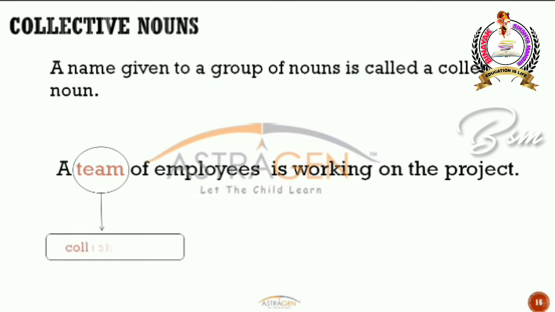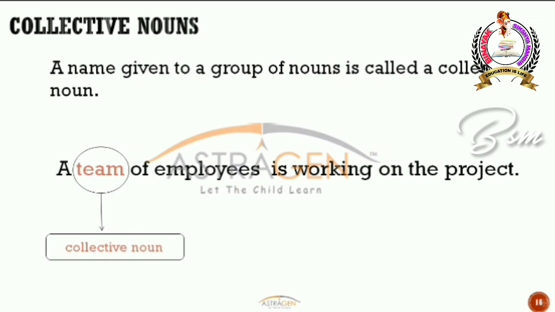The employees are a group of people working in that office, and the name I'm giving for that group of people is team. So team will become a collective noun. So always remember, what are collective nouns? A name given to a group of nouns is nothing but a collective noun.